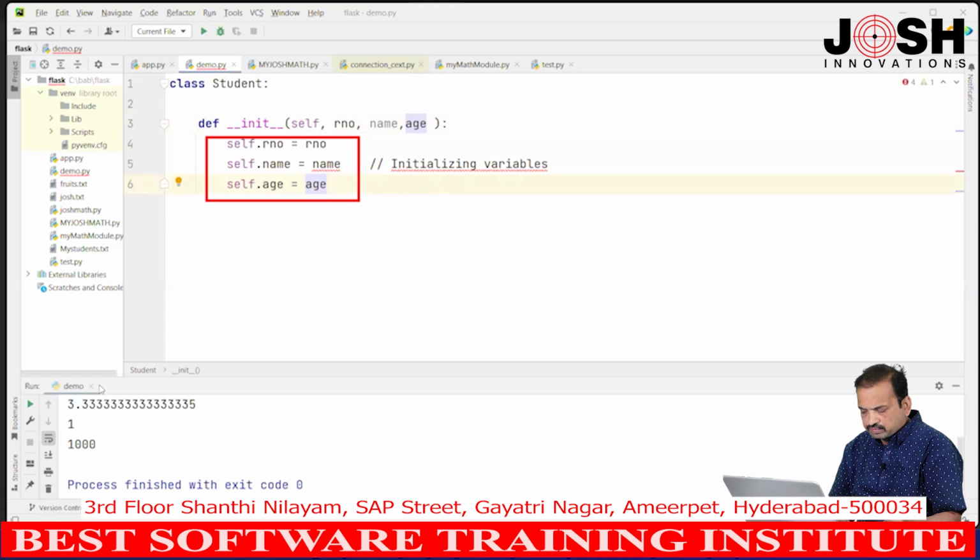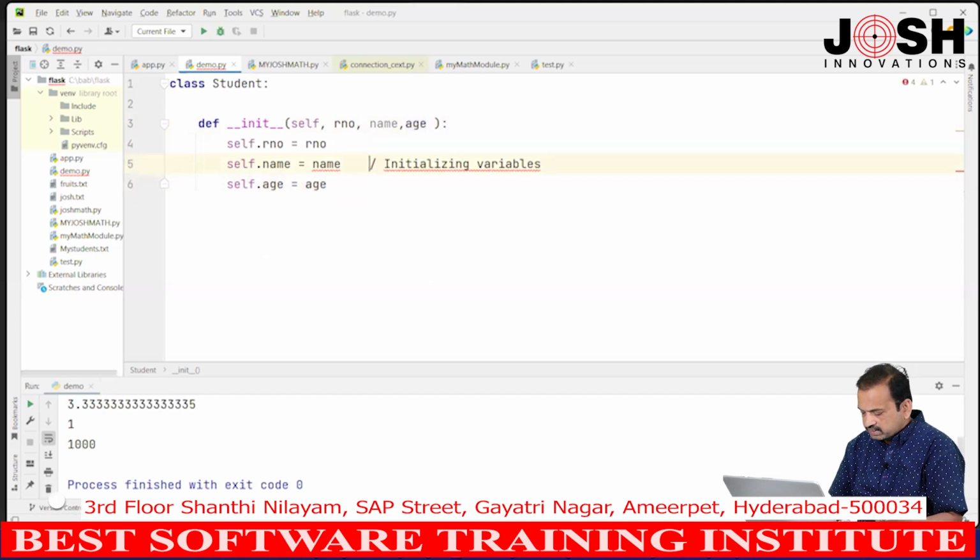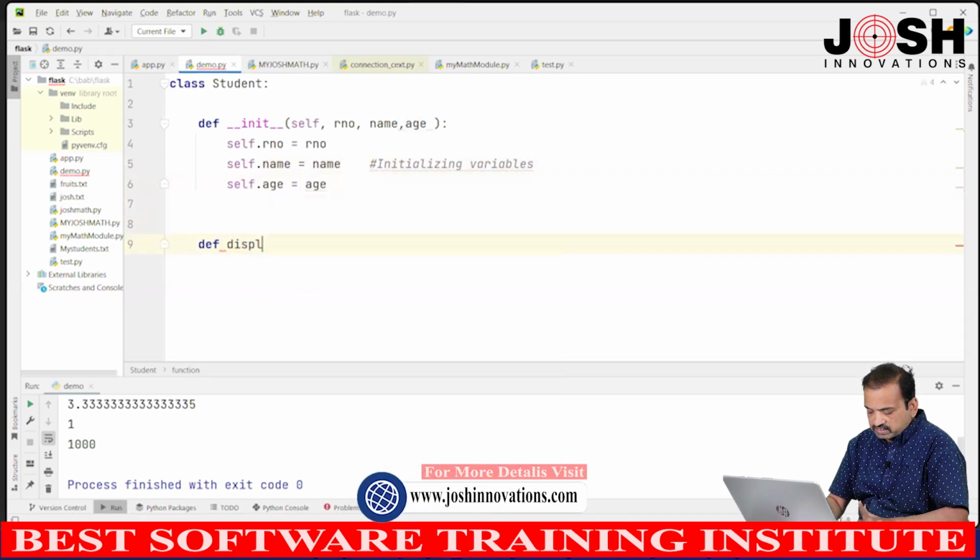In the coming class, we will discuss this init method. So, we have defined one method. Now, next I want to create one more method or behavior of this class. My next method is what? The display method.